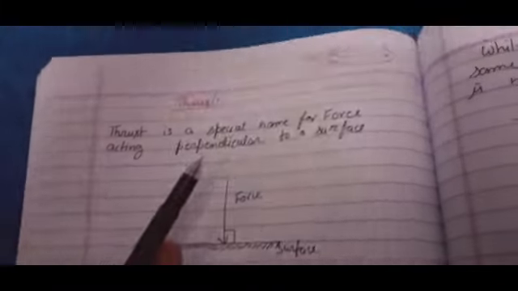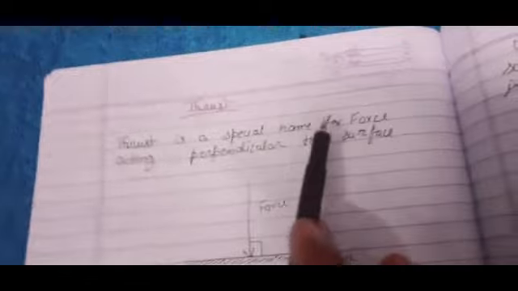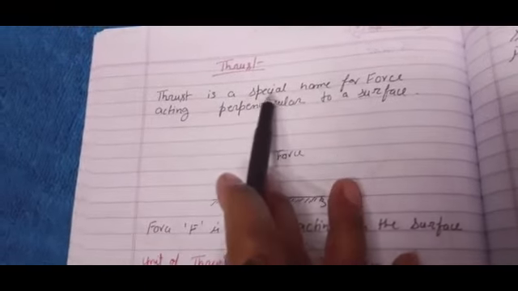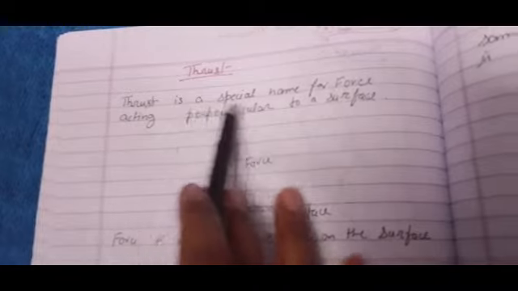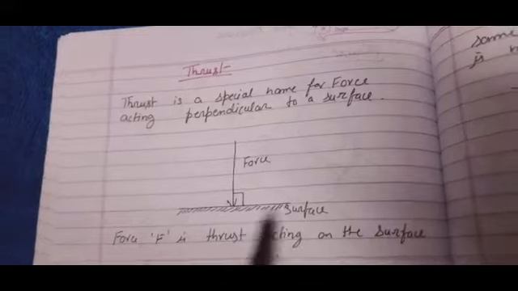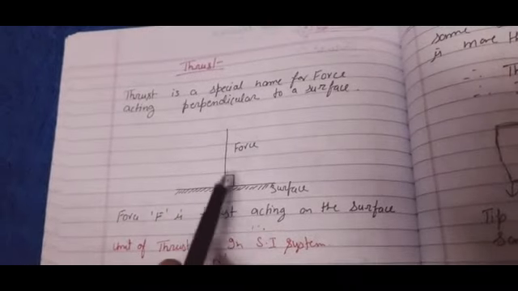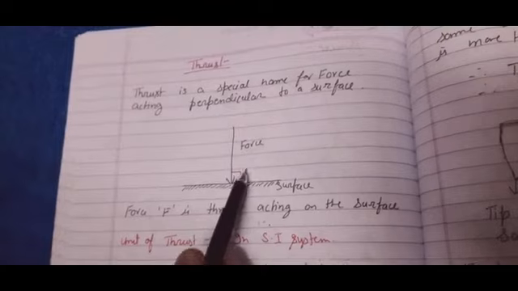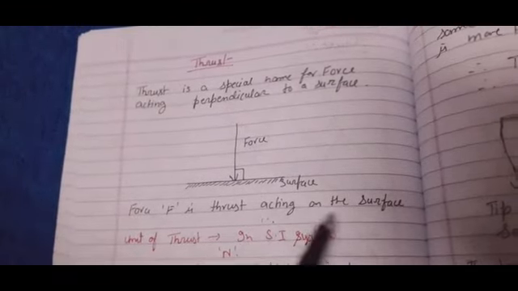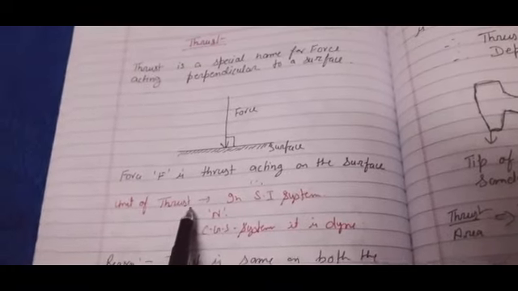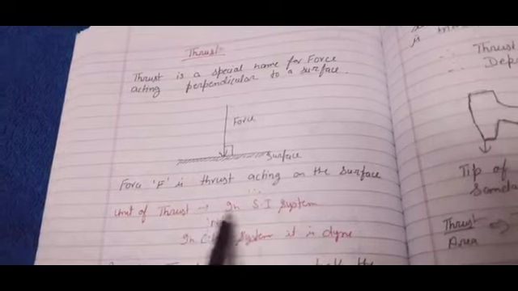So overall, what is thrust? Thrust is a special name for force, or we can say it is a special type of force. Thrust is a special name for force acting perpendicular to a surface. So if there is a surface and a force applied perpendicular to it, this shows a 90-degree angle. Here force F is thrust acting on the surface. So what will be the unit of thrust? Naturally, if thrust is a kind of force, whatever unit of force there is, the same unit applies for thrust. So I have written the SI unit of thrust is Newton, and in the CGS system it is dyne.